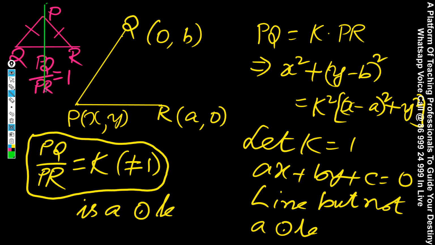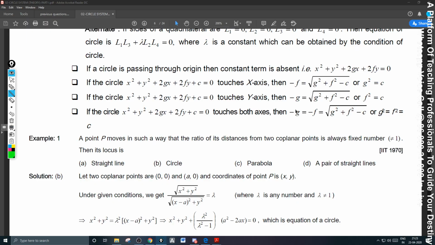Just write it out. So understand it: if the ratio of the distances is equal to k not equal to 1, it is a circle. If k is equal to 1, it is a perpendicular bisector of the line segment. Important concept to be remembered. So here the answer is a circle.